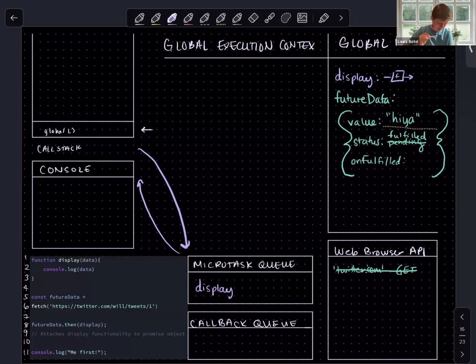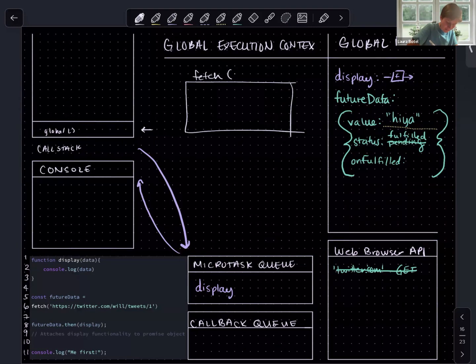Is the call stack empty? Has all the synchronous code run? And as I'm saying this, I'm realizing that we did not invoke fetch in our diagram. We invoked fetch, we talked through it, but we did not diagram through it. So let's just add this for the sake of our diagram. This function execution context, this local execution context, is ultimately how we get this URL, this request to the web browser API. So it is important to know that that happens.